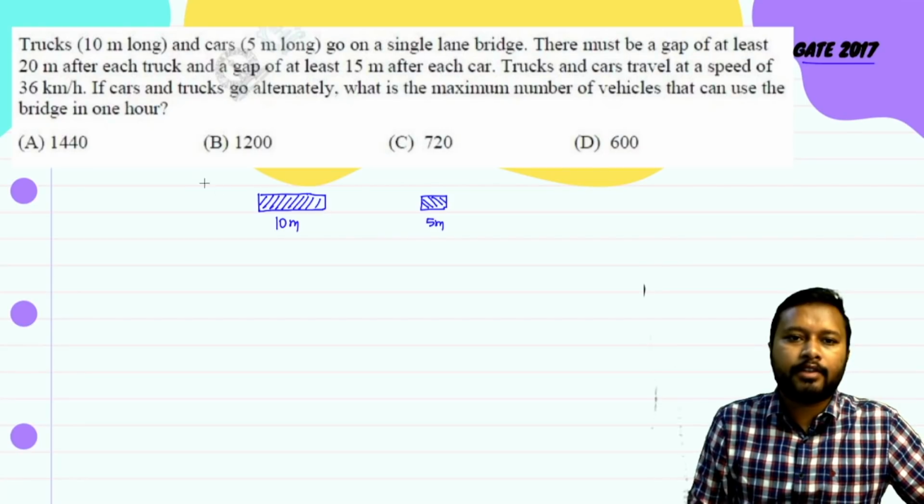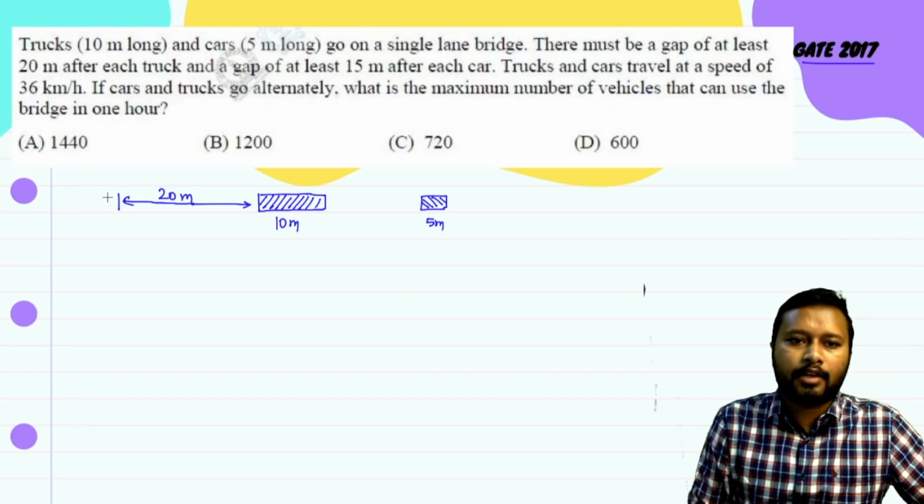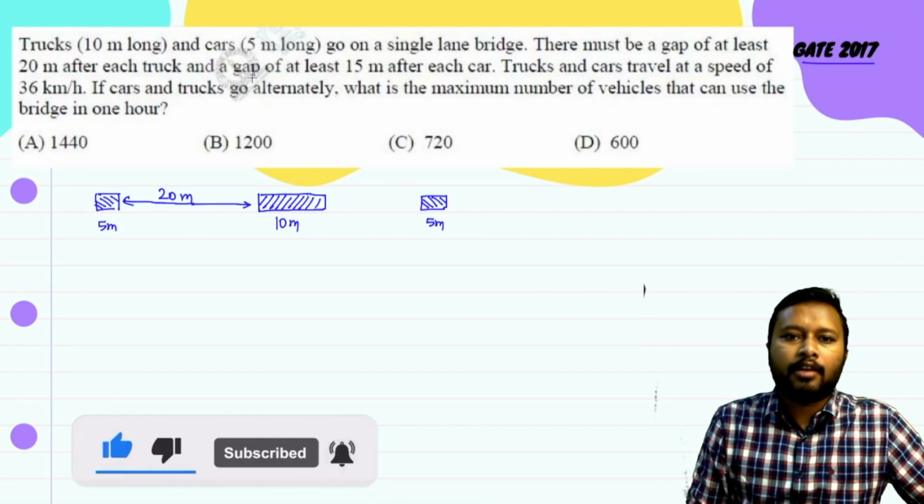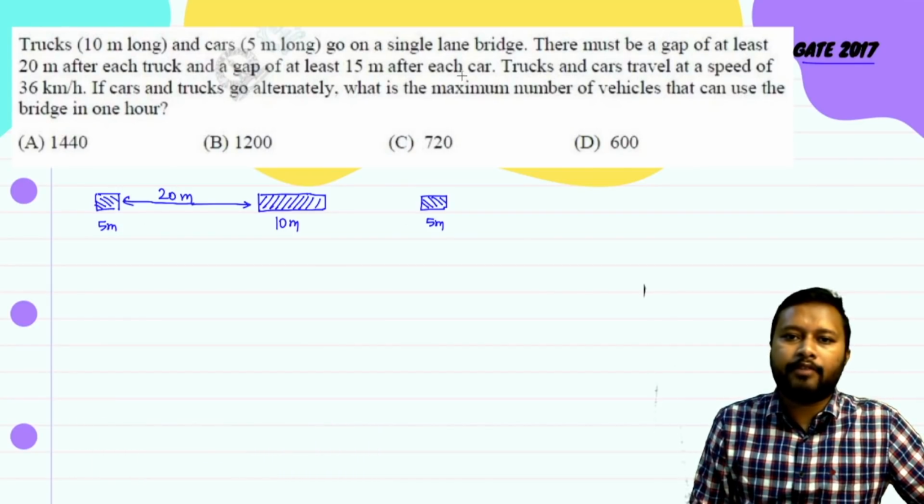It says there must be a gap of at least 20 meter after each truck. So there is a gap of 20 meter after each truck, and then again the next car is going to come, right? Because you have to go alternatively. So 5 meter of the car, and there is a gap of at least 15 meter after each car.